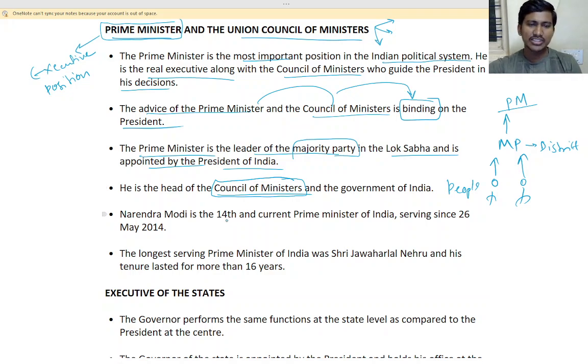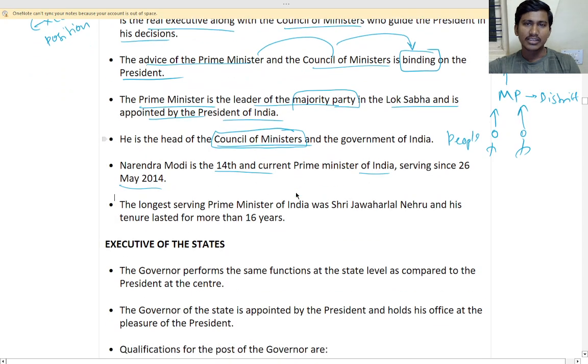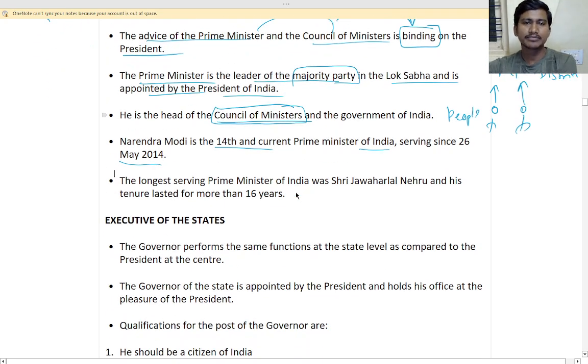So Narendra Modi is the 14th and current Prime Minister of India, serving since 26 May 2014. So he has been elected for the third term.